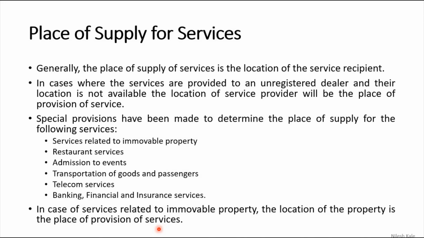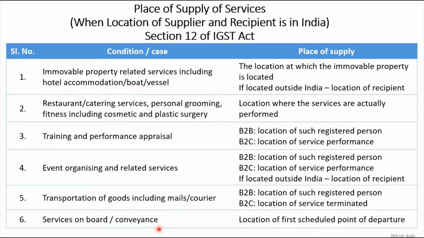So he will be paying IGST because from other state he is coming and he is supplying services. Hope this is understood. Now let us understand the cases for immovable property related services, including hotel, accommodation, boat or vessel. The location at which immovable property is located for the immovable property, and if it is located outside India, the location of recipient we are going to consider for boat or vessel services.